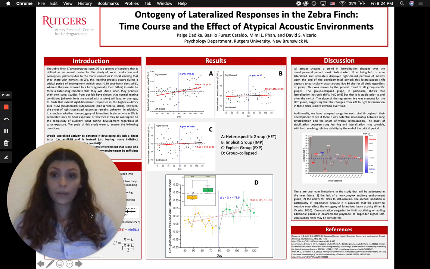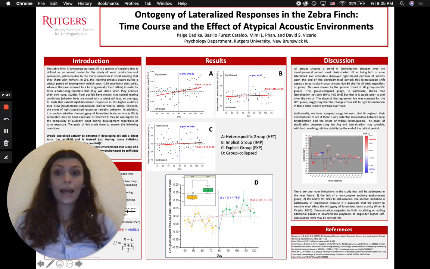This study has two main limitations, one of which is the lack of a non-complex auditory environment, and the second is the bird's ability to self-vocalize. Hearing their self-vocalizations may be enough to drive typical lateralization patterns in and of itself, but this requires further research.